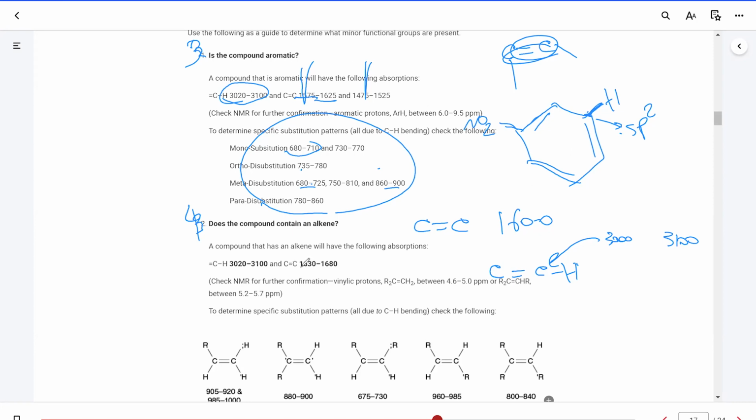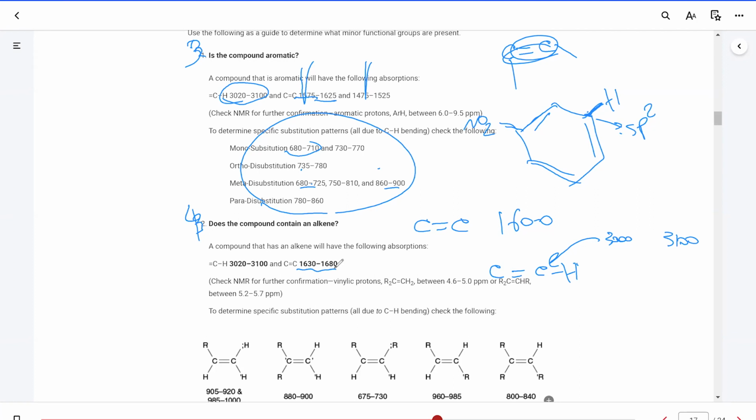And for the CC double bond from an alkene, it's showing a band between 1630 and 1680, so slightly higher if it's not conjugated. If it is conjugated, it's going to have a lower number.